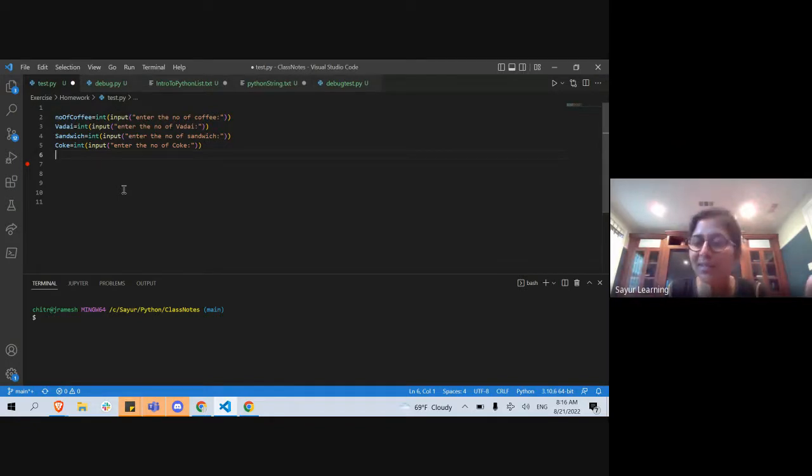In this snack bar application, in one snack bar they have vadai and coffee and sandwich and coke. If they go to another snack bar, they want the exact application, but instead of vadai they sell pizza, right? Everything else is the same.